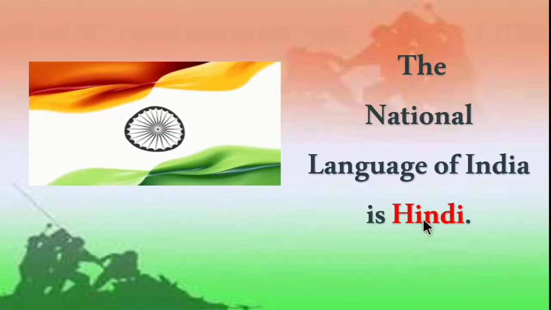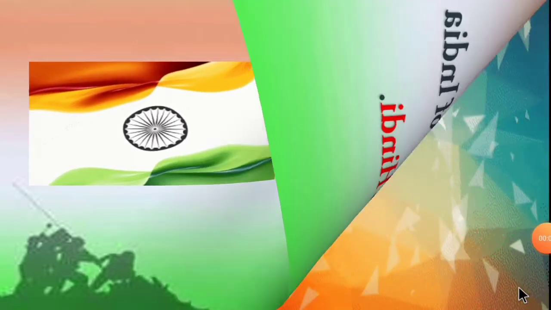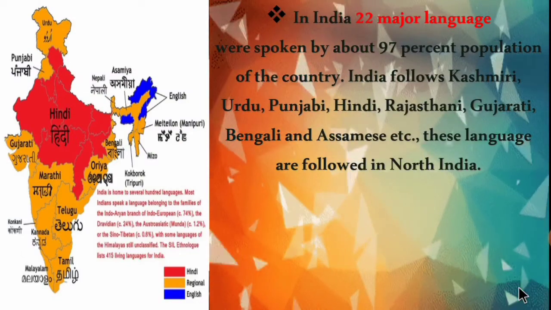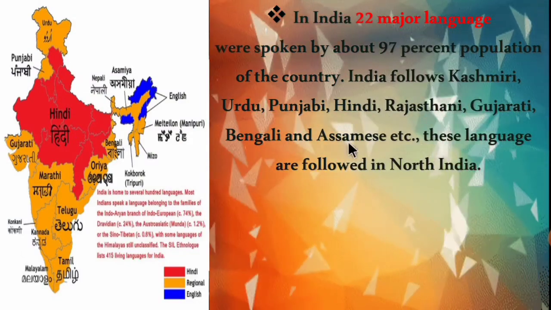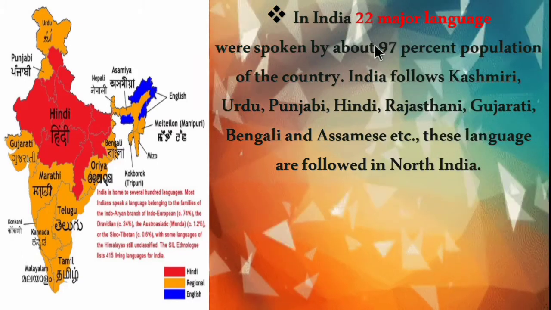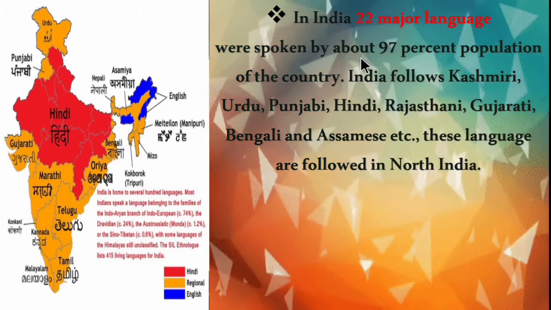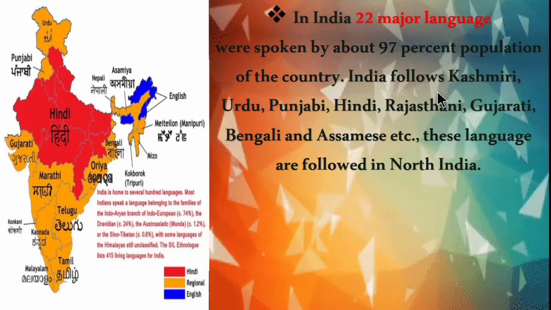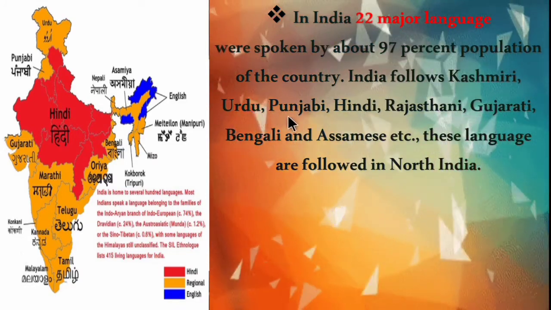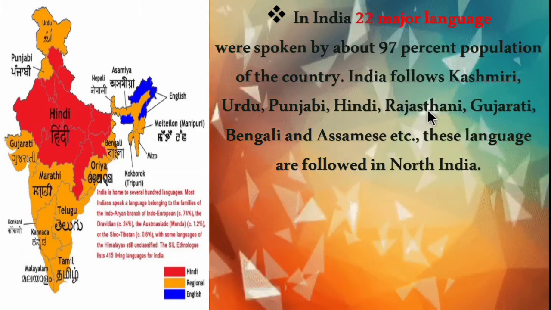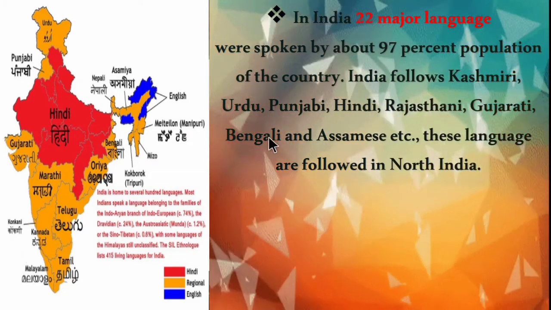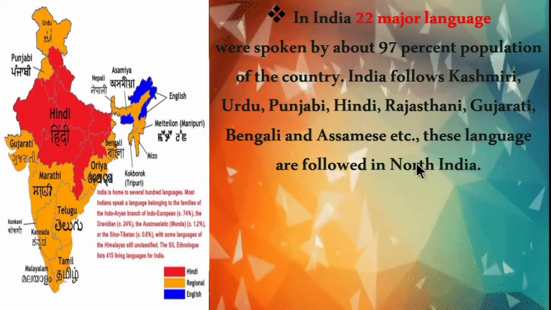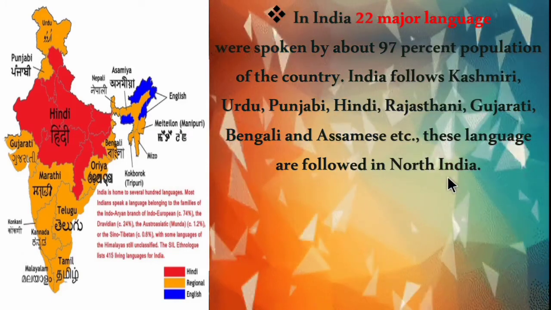The national language of India is Hindi. Other than Hindi, there are 22 other official languages. The 22 major languages are spoken by about 97% of the country's population. India follows Kashmiri, Urdu, Punjabi, Hindi, Rajasthani, Gujarati, Bengali and Assamese, etc. These languages are followed in North India.